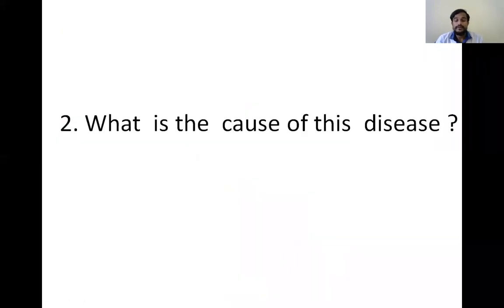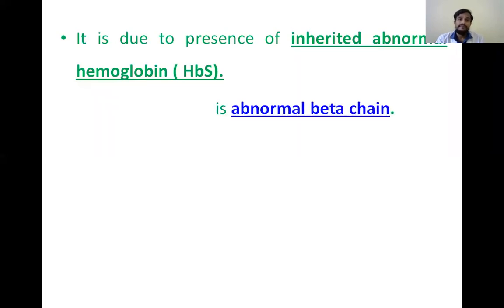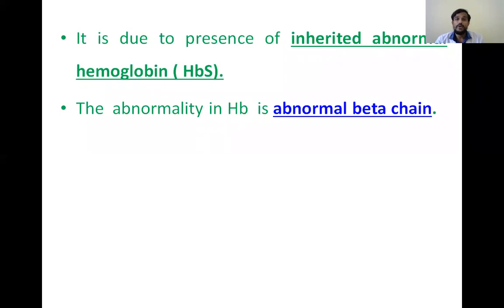And coming to the second question, what is the cause of this disease? It is due to the presence of inherited abnormal hemoglobin HbS that we had seen in the gel electrophoresis. The normal hemoglobin is HbA, and in this patient, the sickle cell anemia is due to the presence of the inherited abnormal hemoglobin HbS. So what is the abnormality? The abnormality in the hemoglobin here is the abnormal beta chain.